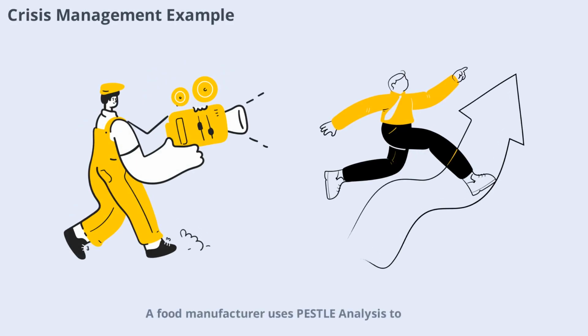A food manufacturer uses PESTLE analysis to monitor supply chain risks and regulatory changes. When a natural disaster disrupts raw material supplies, the company quickly activates contingency plans and communicates with stakeholders. This proactive approach minimizes losses and maintains customer trust, demonstrating the value of PESTLE in crisis management.